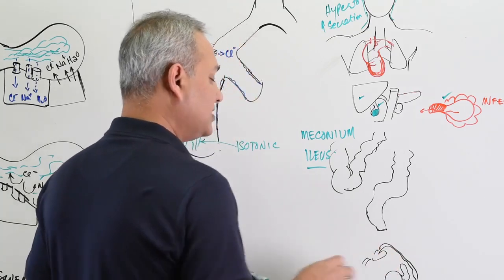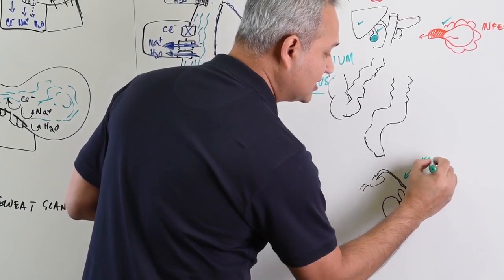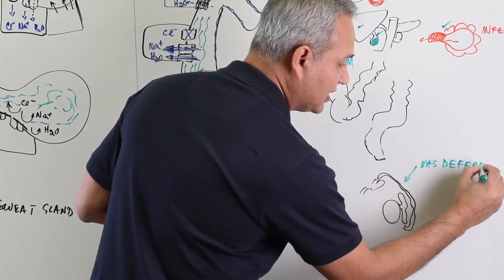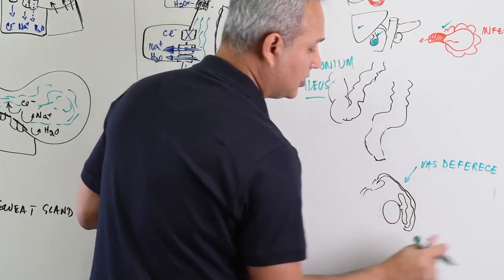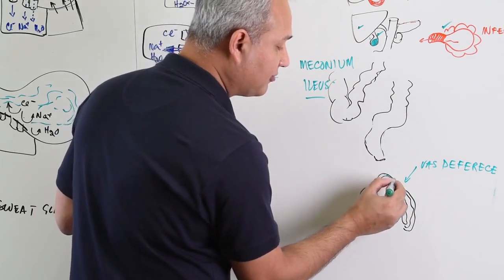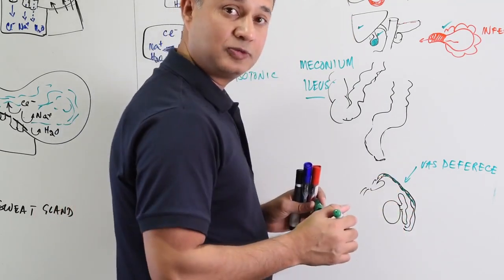And then in males, what would happen is the vas deferens, or ductus deferens, that brings the sperms to the urethra, would have thick secretions as well, and so the sperms will get trapped there.